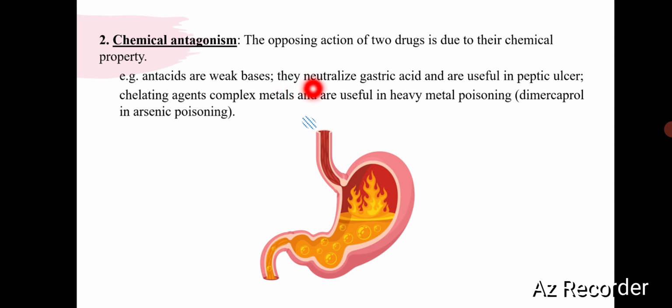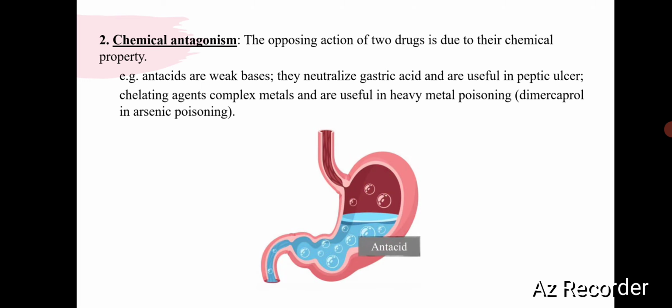Chemical antagonism occurs when two substances combine in solution, leading to inactivation of the active drug due to their chemical properties. For example, antacids. These are weak bases. Therefore, they neutralize the gastric acid and are useful in treatment of peptic ulcer. Chelating agents form complexes with metals and are thus useful in treatment of heavy metal poisoning. For example, dimercaprol is used in arsenic poisoning.